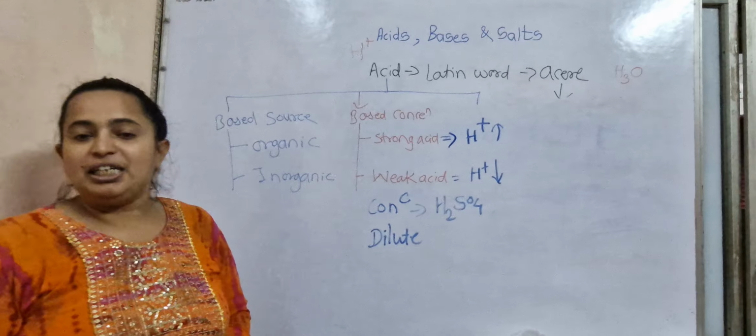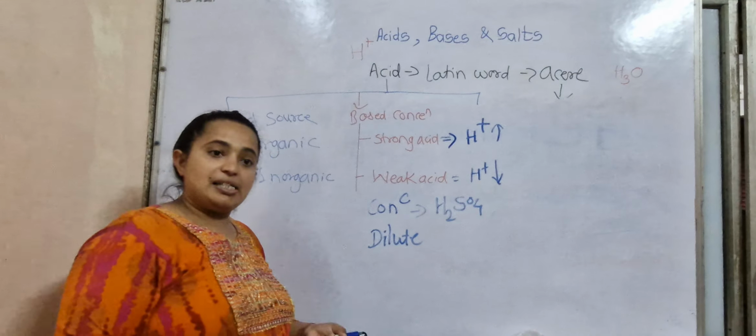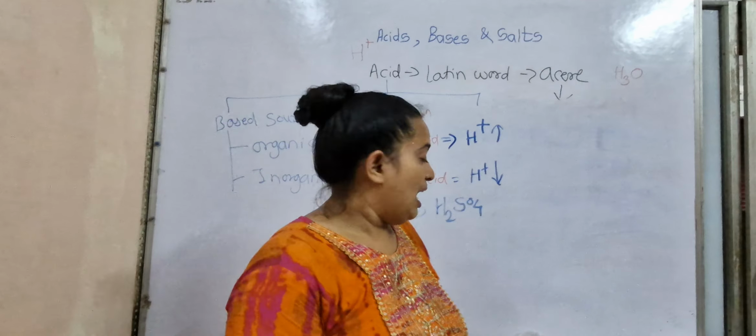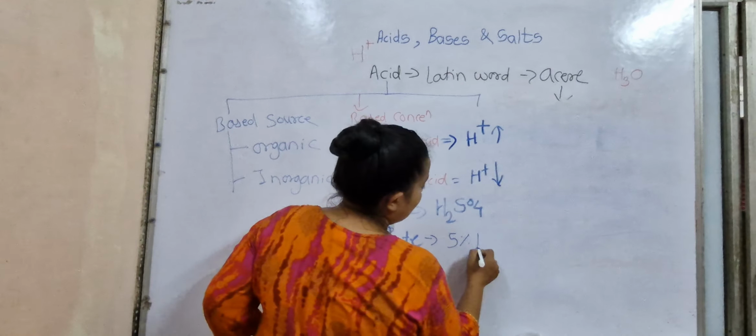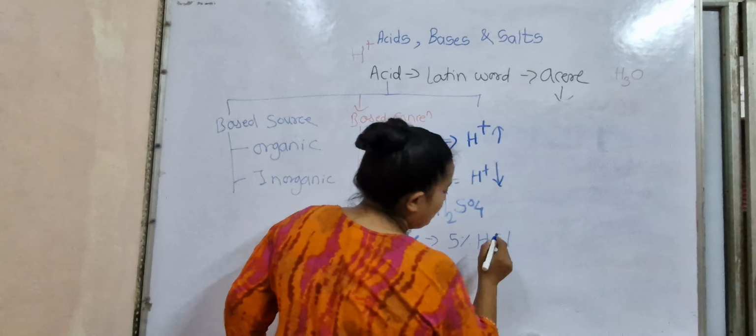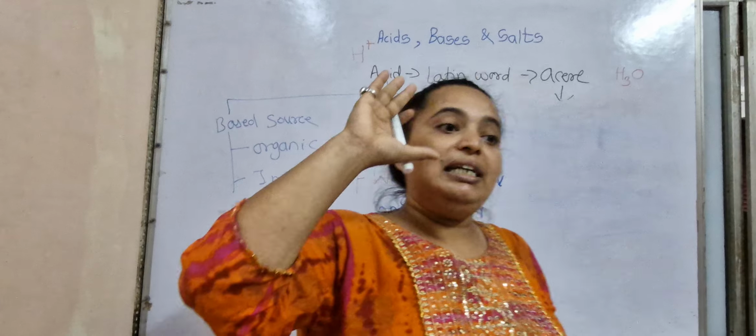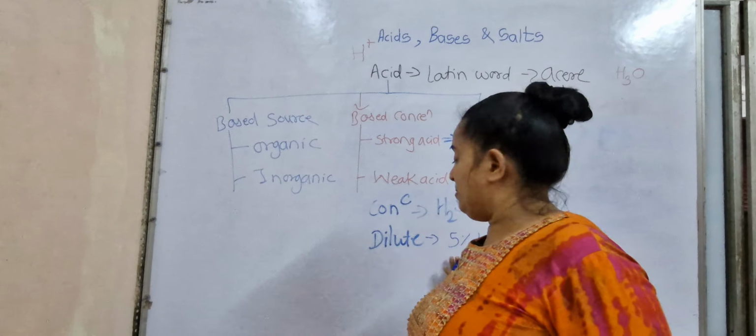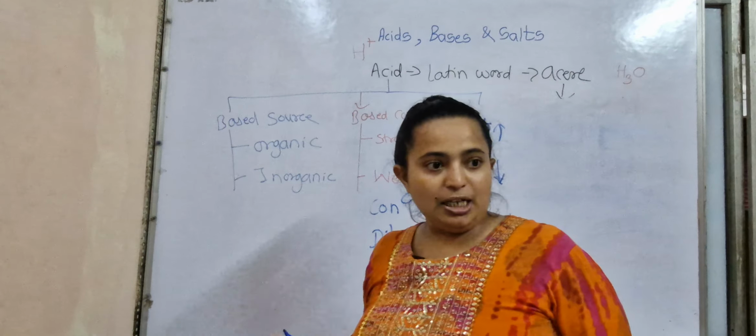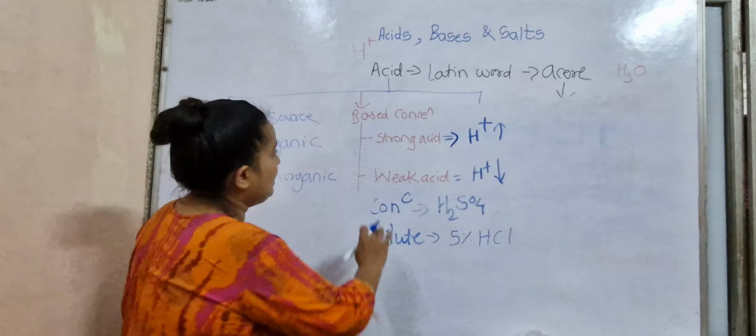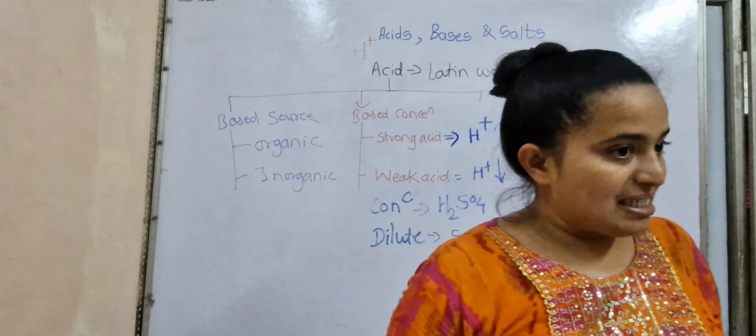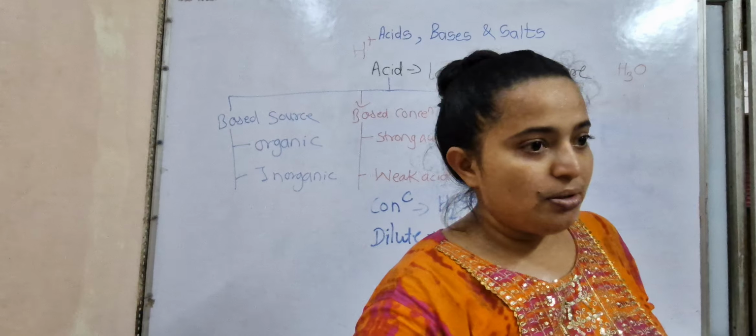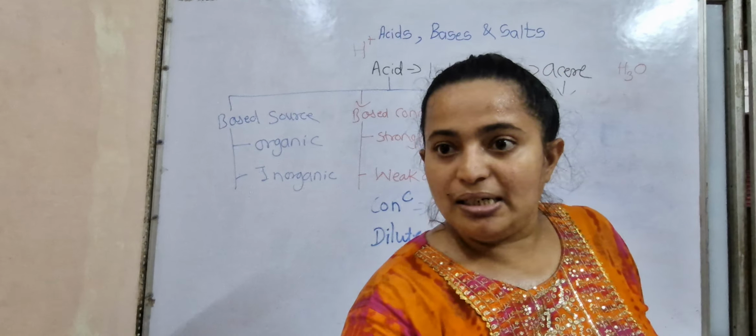H2SO4 has the ability to even attack metals. Understood? And dilute acids: if I say 5% HCl, that means in 1 liter of water, only 5% will be HCl. Understood? And there are strong acids and weak acids. Understood? Yes. So, a strong acid, which acid?